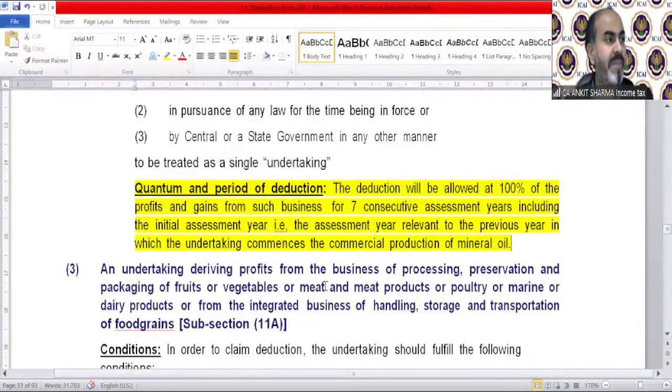Always remember, whenever there are years like 10 years deduction, 7-year deduction, 12-year deduction, 8-year deduction, it always includes the first year of commencement and the balance years for the purpose of deduction.